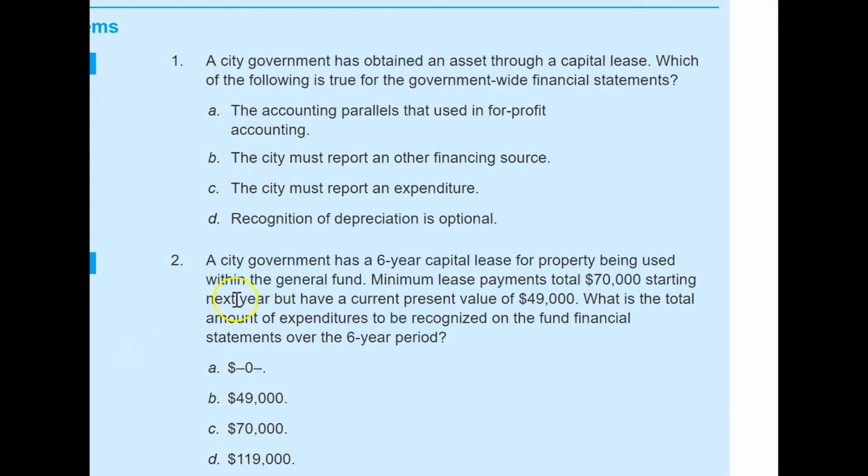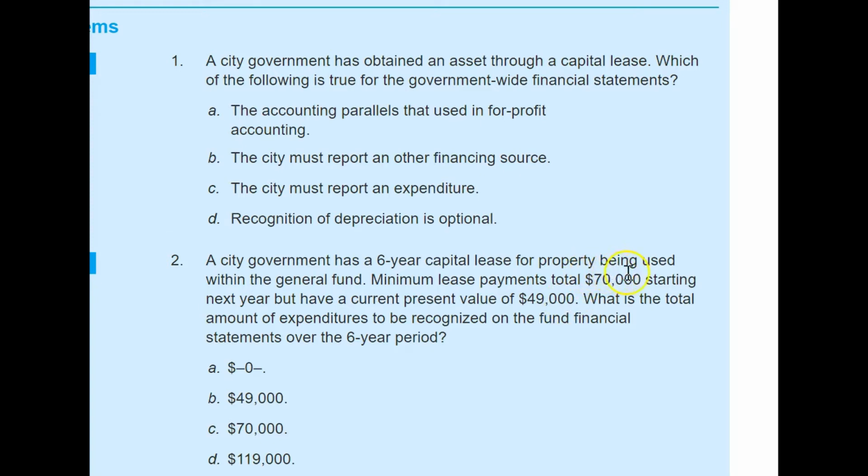So now it asks what is the total amount of expenditure that will be recognized on this fund financial statement. Remember, they record two expenditures. One is the present value of the future payments, which here is $49,000. They record it at the beginning of the lease contract, and then every year they record the installment payments as another expenditure.